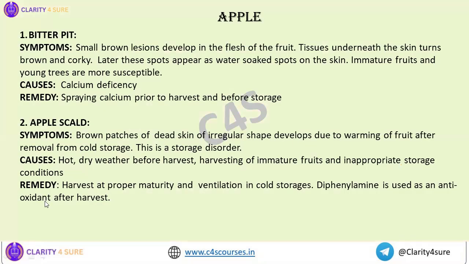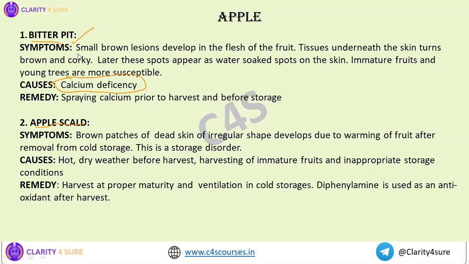Next, we'll go for apple. In apple, the two most important physiological disorders are, first, bitter pit. Again, there was a PYQ in NABARD regarding bitter pit. And next in apple is apple scald. Now, bitter pit is due to the deficiency of calcium.